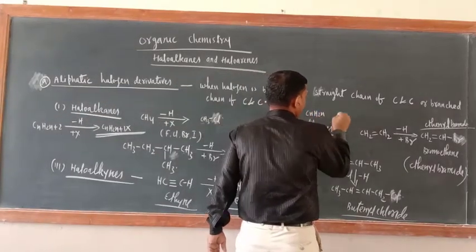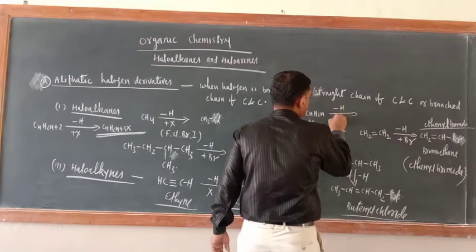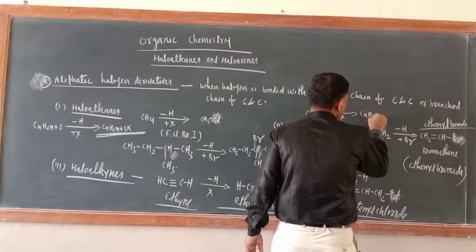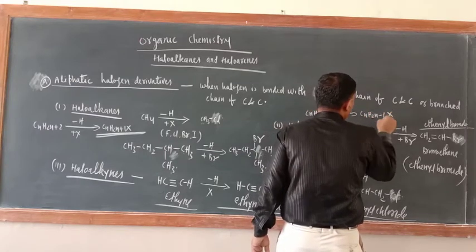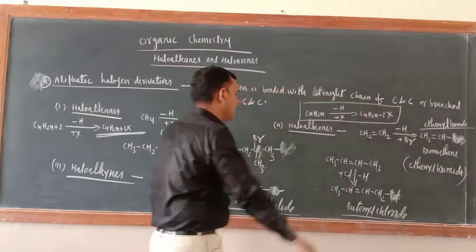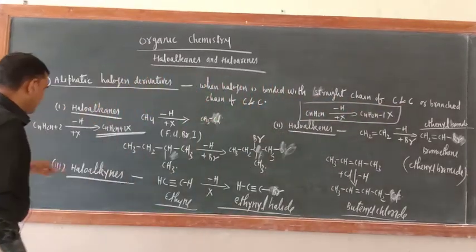Just see, CnH2n-1X. So what is this one? This is haloalkenes. What about this one?